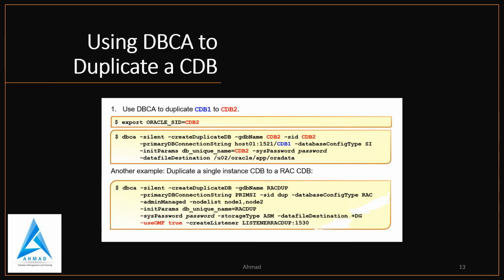So what I do in 19c, first I will create a P file from CDB1 and an SP file for CDB2. Then I will set the initialization parameters for CDB2. I will remove all the entries that start with CDB1 and substitute all those entries with CDB2, and I will add two parameters. The first is db_file_name_convert and log_file_name_convert, and we know what is the use of these parameters.